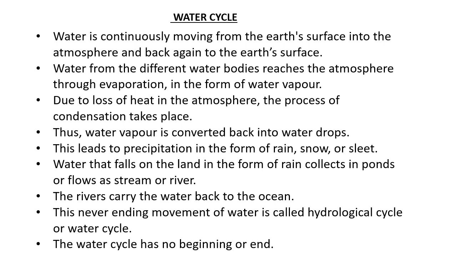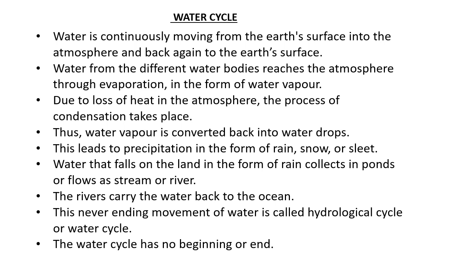Water that falls on the land in the form of rain collects in ponds and flows as streams or rivers, and these rivers carry the water back to the ocean. Finally, all streams and rivers go back to join the oceans.